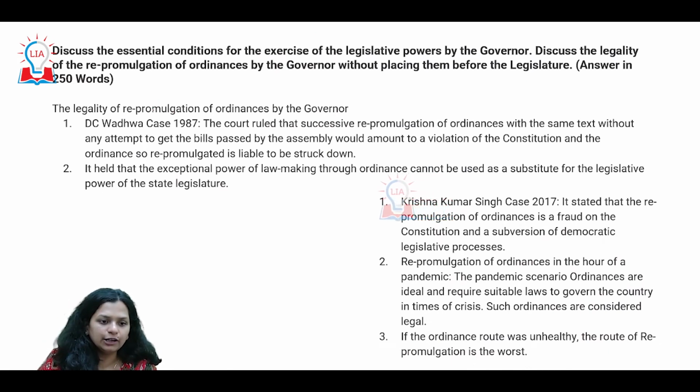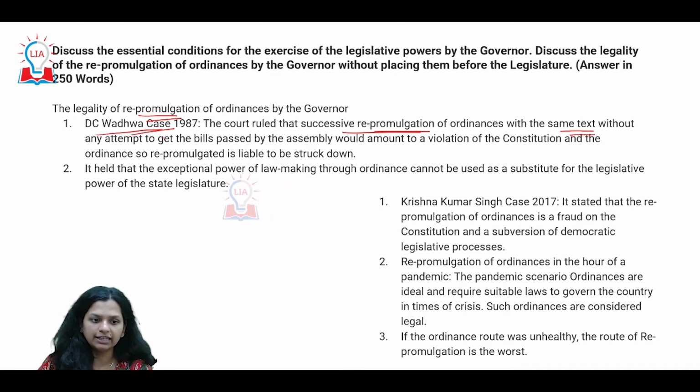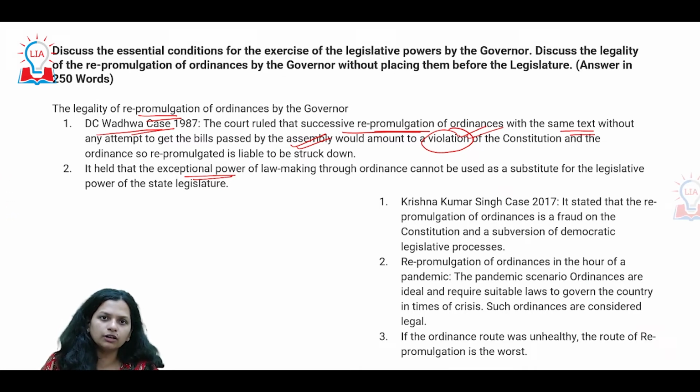Now, the legality of repromulgation. The case of DC Wadhwa in 1987 said that successive repromulgation with the same text, without any attempt to get it passed by the assembly, is a violation of the constitution. You should get it passed instead of repromulgating. So that's almost a violation. This ordinance-making power is supposed to be exceptional and can never be seen as a substitute to the legislative power.